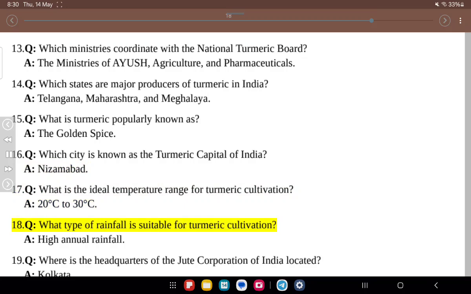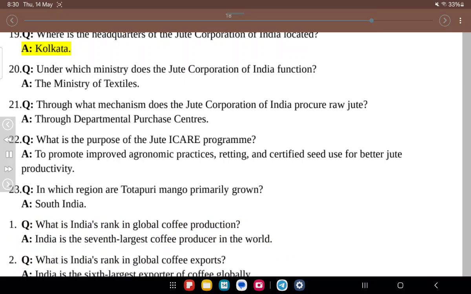18. Q. What type of rainfall is suitable for turmeric cultivation? A. High annual rainfall. 19. Q. Where is the headquarters of the Jute Corporation of India located? A. Kolkata. 20. Q. Under which ministry does the Jute Corporation of India function? A. The Ministry of Textiles.